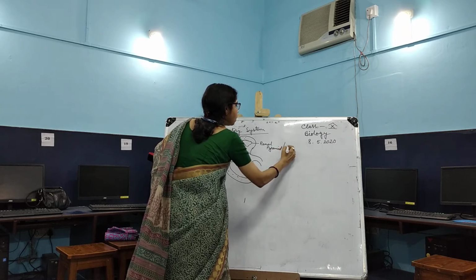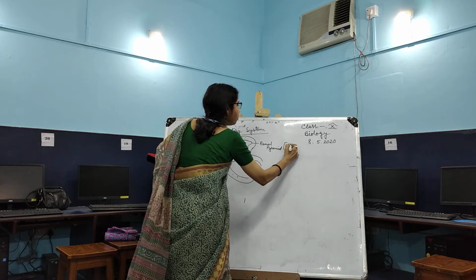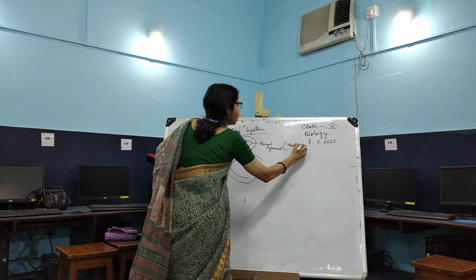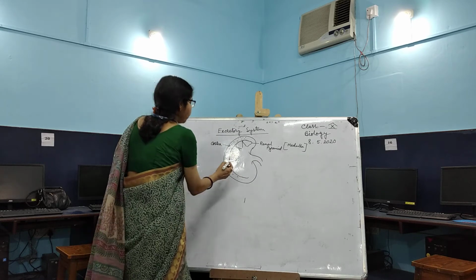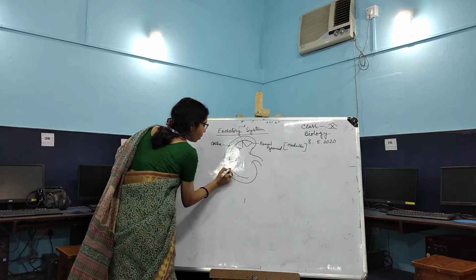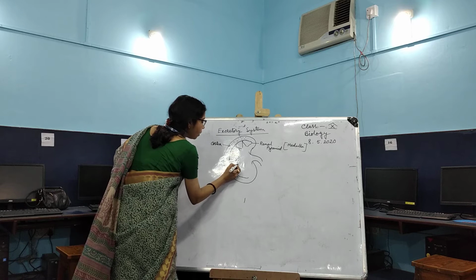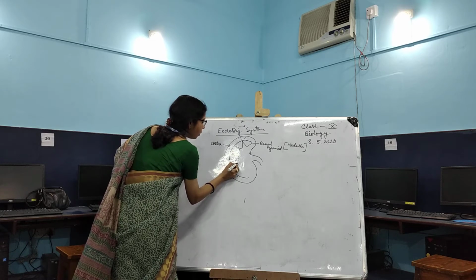Pyramid. But it is in which region? It is in the medullary region. Medullary region of the kidney, which consists of the renal medulla. So you have to practice this one. It is very important. The LS section of the kidney.